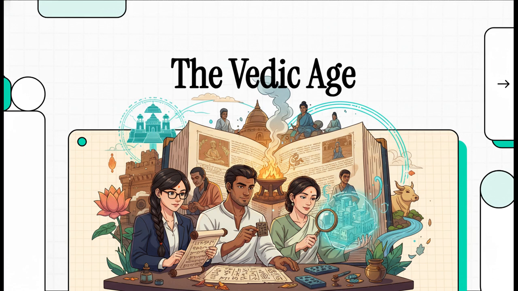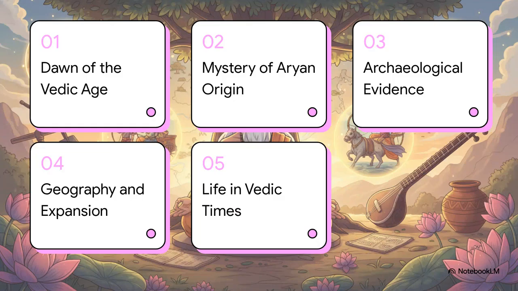So let's jump right in and embark on a dynamic, evidence-based investigation into this pivotal chapter of ancient history, letting the raw data and the historical texts guide our way. Here is our roadmap for today. We'll start with the dawn of the Vedic Age, move right into the mystery of Aryan origins, and then look at what the archaeological evidence actually tells us. After that, we'll trace their geography and expansion, and finally, we'll reconstruct daily life in early Vedic times.